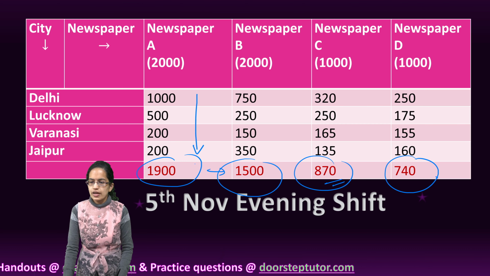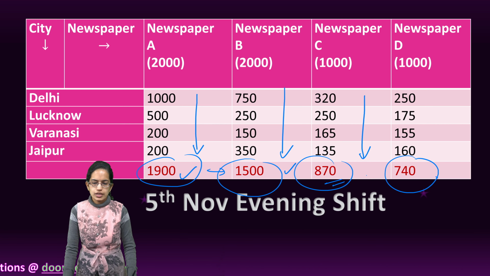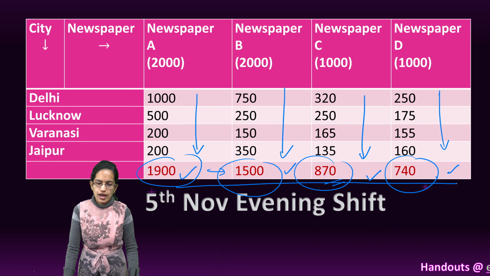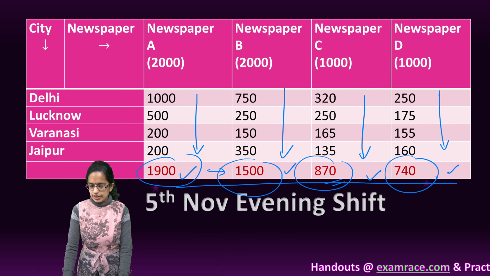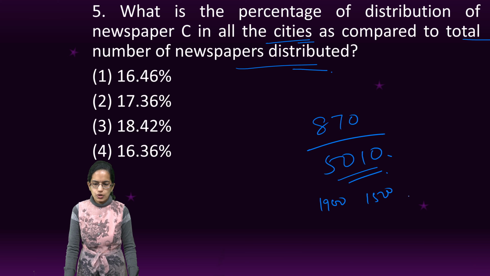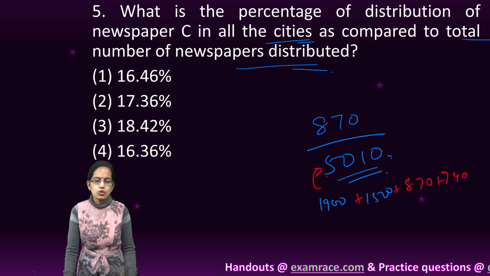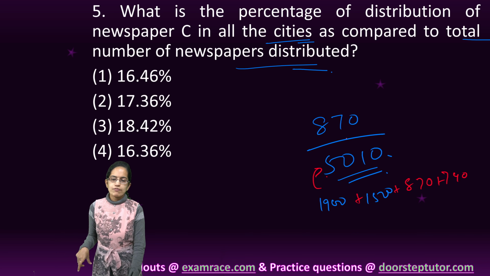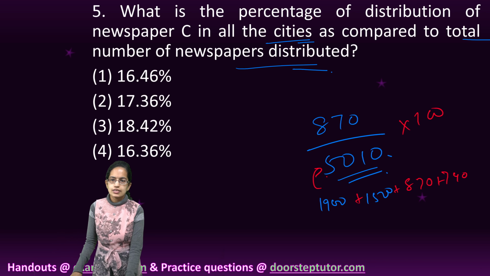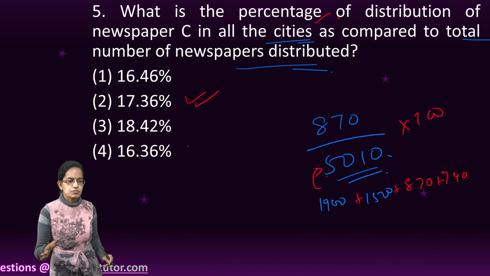I add up all the values, I get 1900. I add up all the values, I get 1500. I add up these vertical values, I get 870, and similarly 740, and then I add all these values as well: 1900, 1500, then 870 and 740. I add up all these values to get 5010. So 870 divided by 5010 into 100, since it's asking for percentage, would give me around 17%. So this would be the right option.